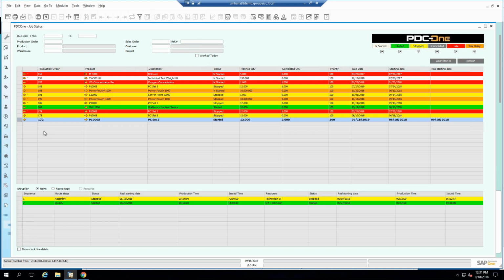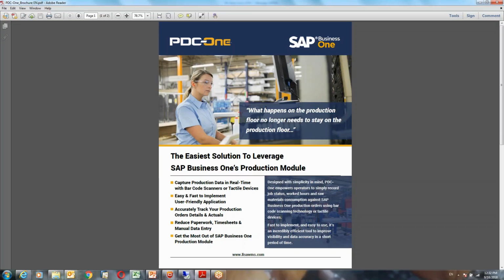Good day, everybody. Today we'll be talking about PDC-One, an add-on for SAP Business One, which is the easiest solution to leverage the SAP Business One production module. Many of you already have SAP Business One in the office. You're probably using it for sales order, inventory, purchasing, CRM, and hopefully many of you are using it for production orders.